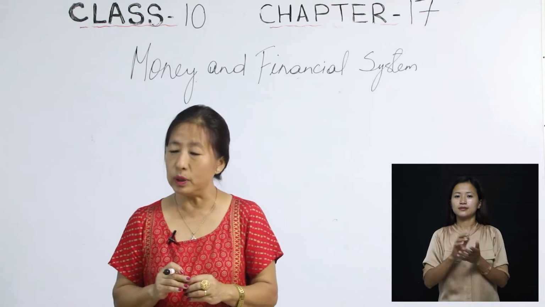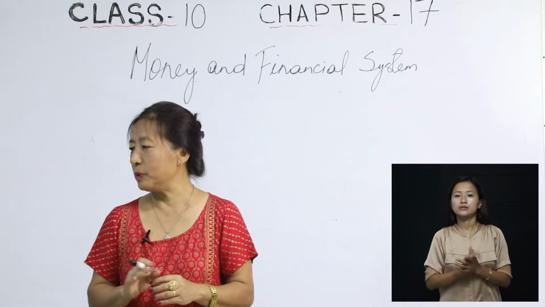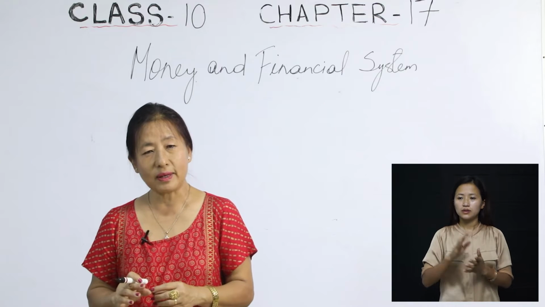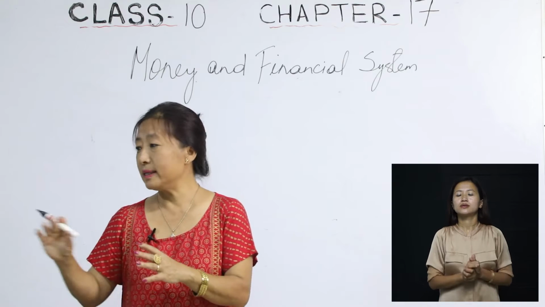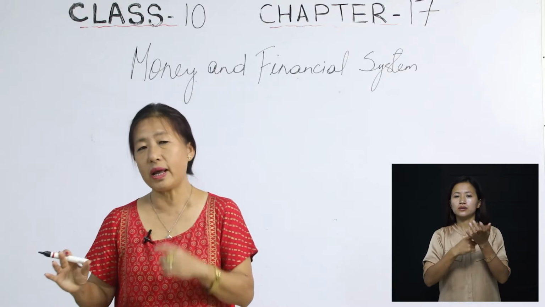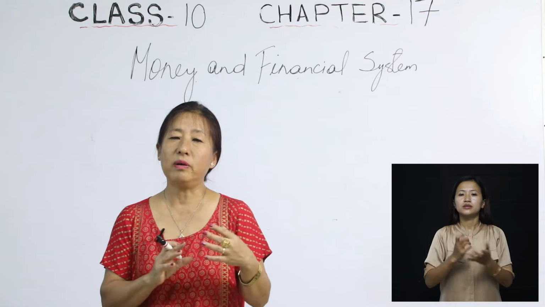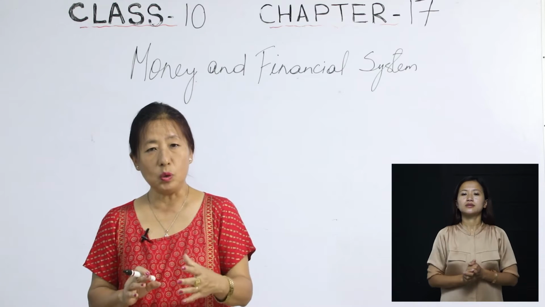Now, when we talk about money, the word money is derived from a Latin word. It is written there in your textbook, isn't it? It is derived from the Latin word moneta, okay? That is the surname of a Roman goddess, Juno.